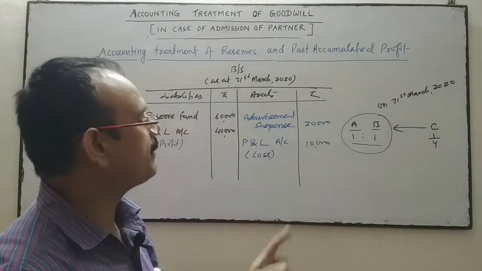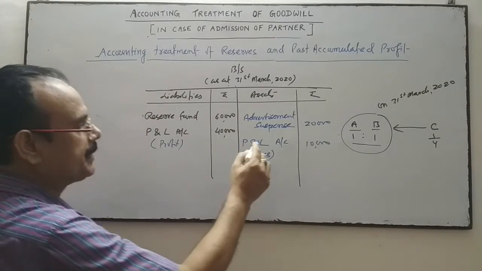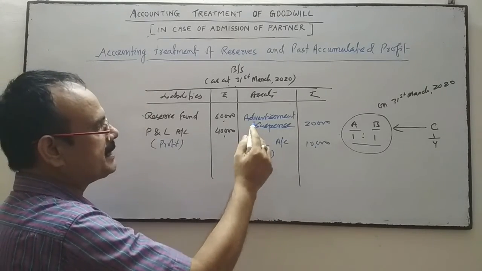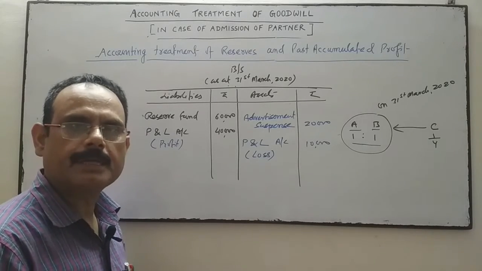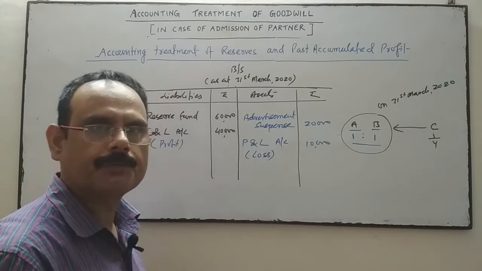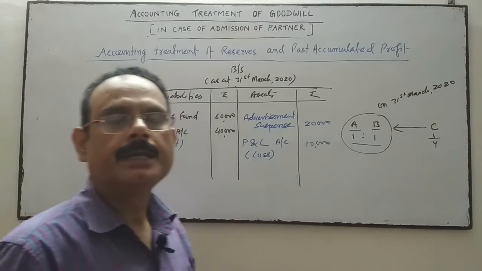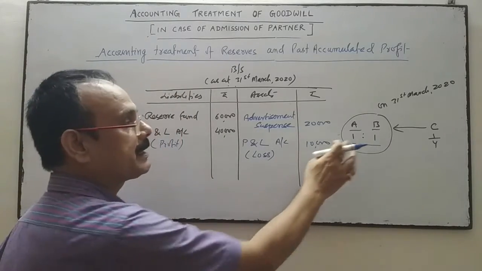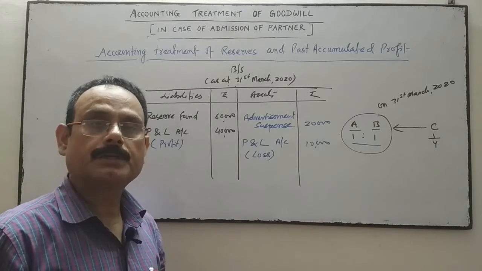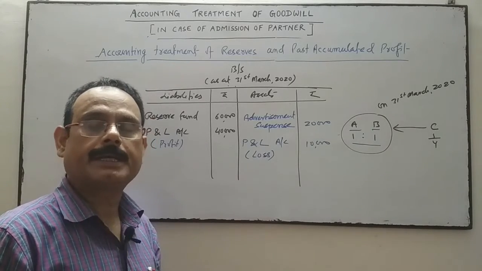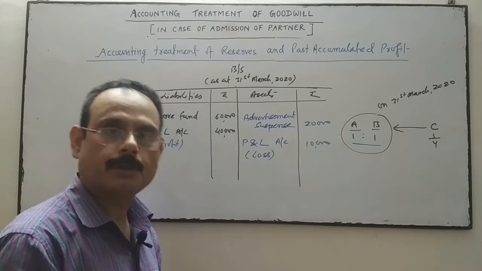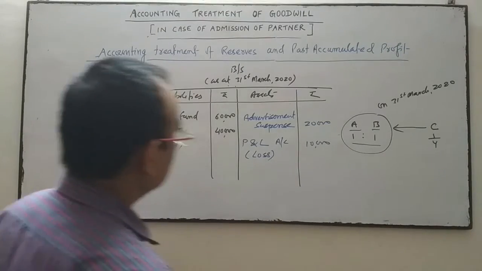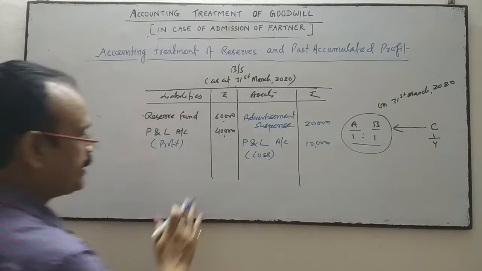So at the time of admission, if the balance sheet shows advertisement suspense, PL or any fictitious assets or loss, then that loss or fictitious asset will be transferred to the old partners' capital account, because this loss will be accepted only by the old partners. The new partner is not going to accept that loss.